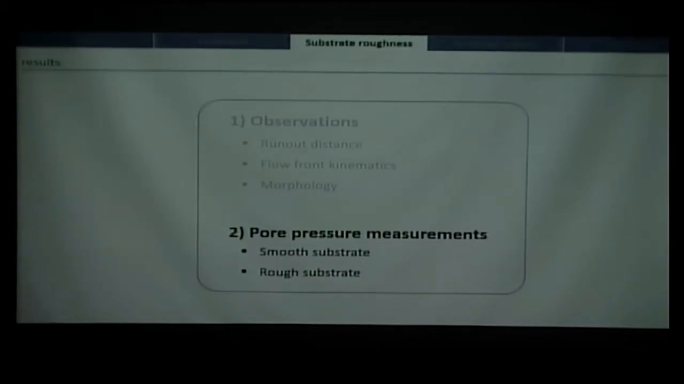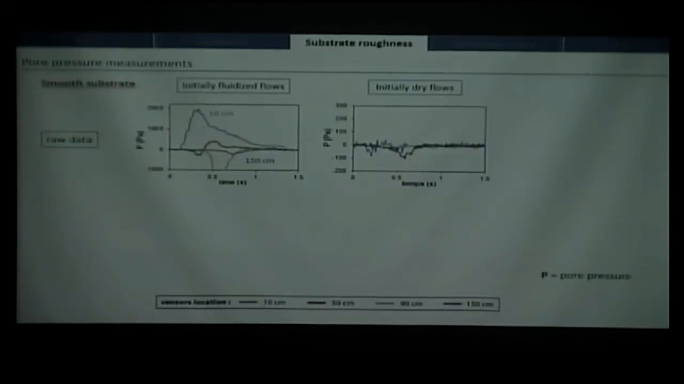So now I'm interested in looking at the pore pressure measurements, with the pressure sensor that I showed you before. So I will present first the most simple configuration, for a smooth substrate. Okay, so what do we have generally? So that's the pressure as a function of time, for initially fluidized flow and dry flow.